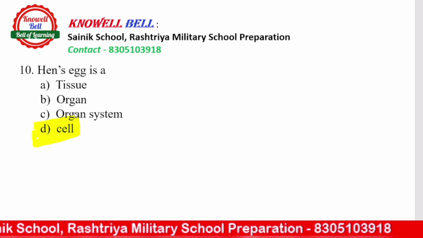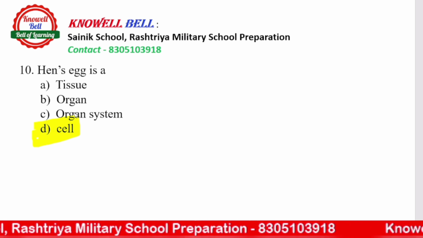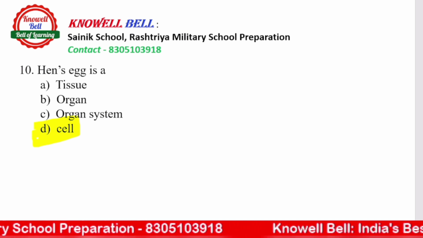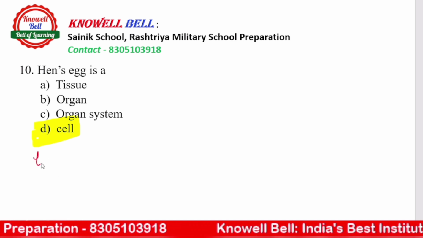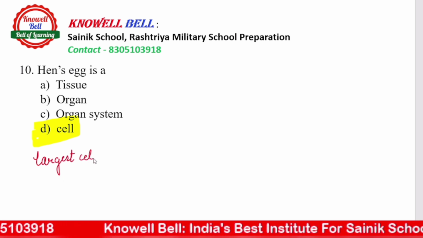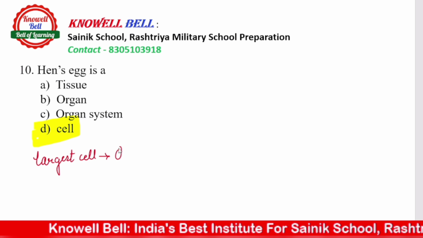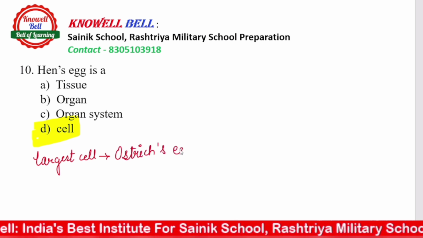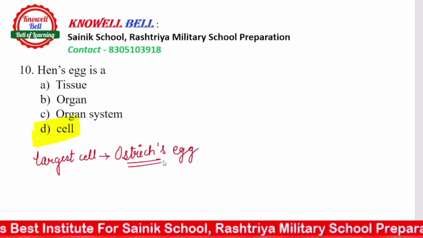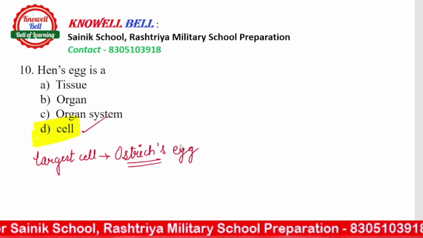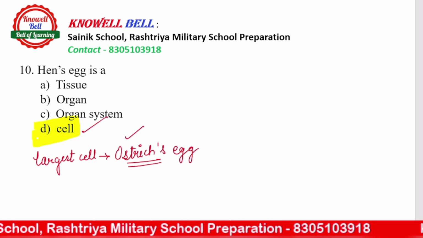Hen's egg is a macroscopic cell that can be viewed through our normal naked eyes. And the biggest single cell in the world, the largest cell, आप याद रखोगे, is the ostrich egg. An ostrich egg is the largest cell that is there. That is a single cell. So hen's egg is a cell. Similarly, ostrich egg is the largest egg we have.